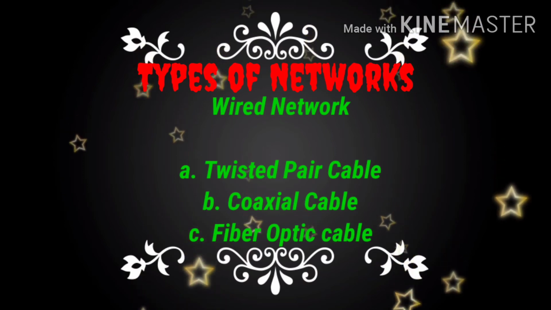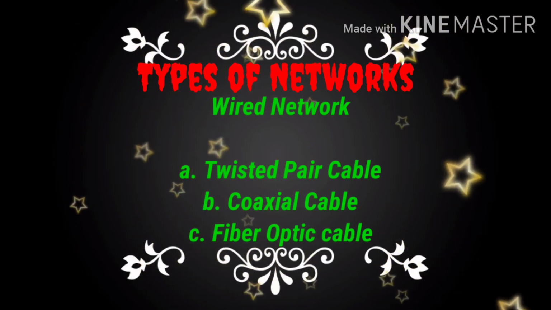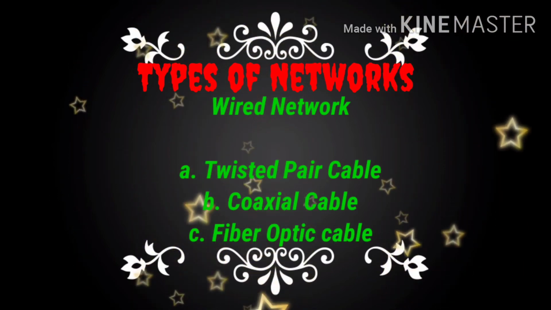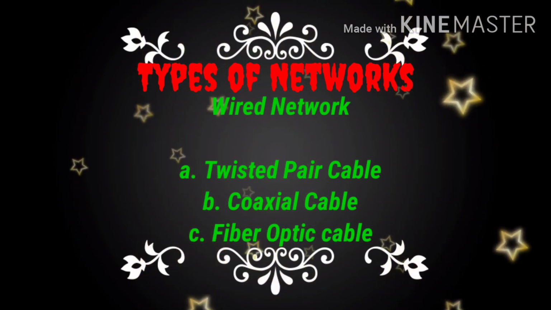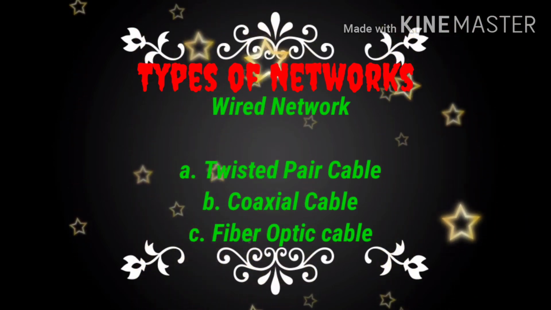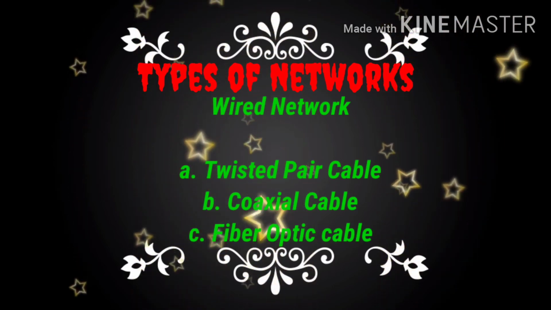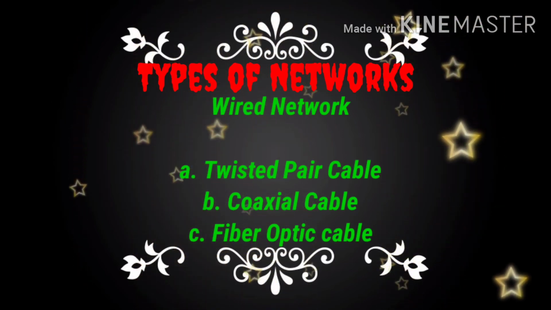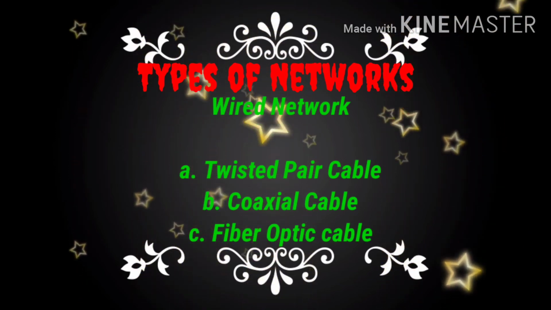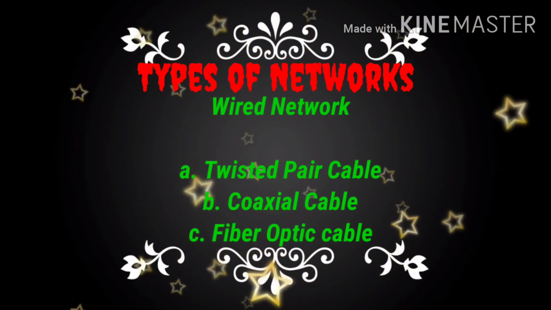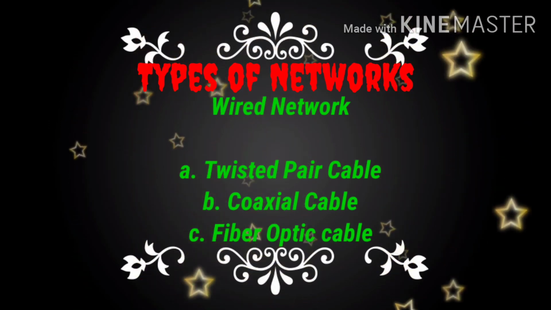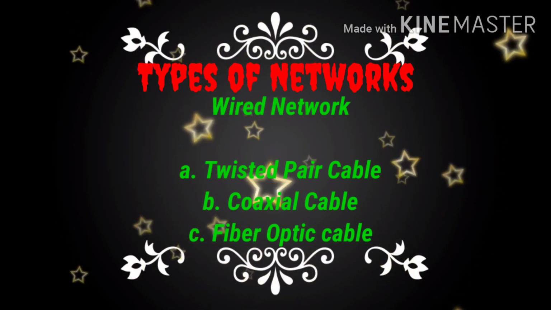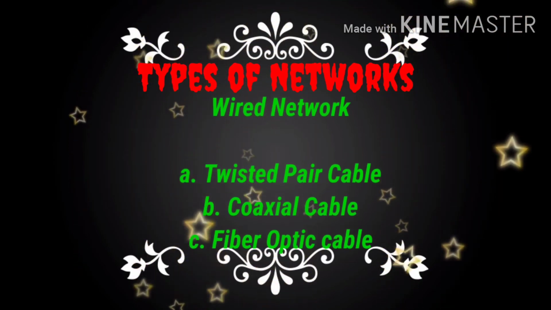And next one is coaxial cable. This type of cable consists of a solid wire core surrounded by one or more foil or wire shields, each separated by some kind of plastic insulator. There are mainly two types of coaxial cable: thicknet and thinnet. And the third one is fiber optic cable or optical fiber cable. It consists of a bundle of glass threads, each of which is capable of transmitting messages modulated onto light waves. Common types of fiber optic cables are single mode and multi-mode.